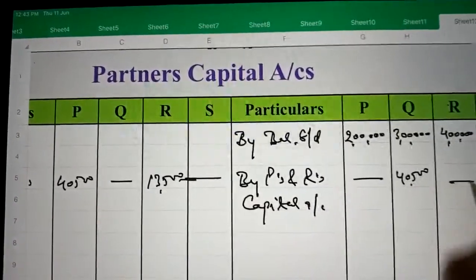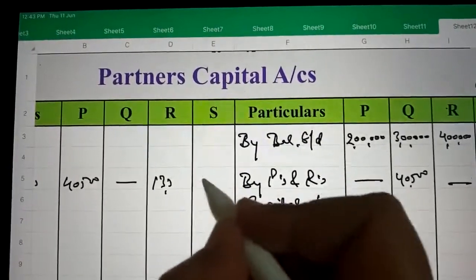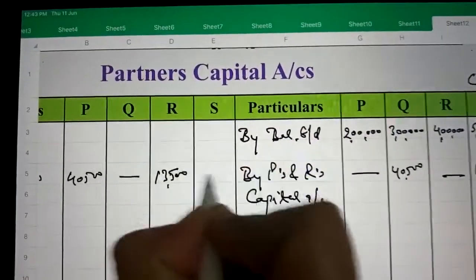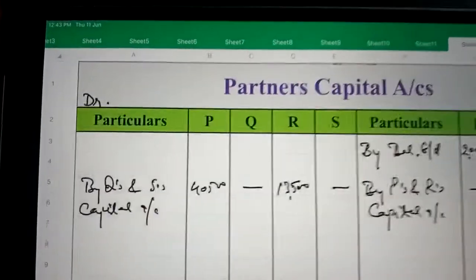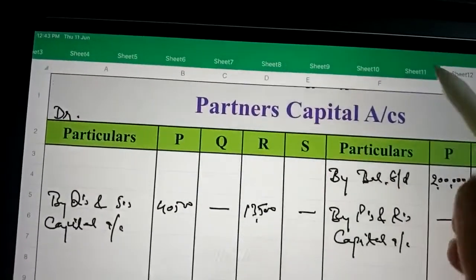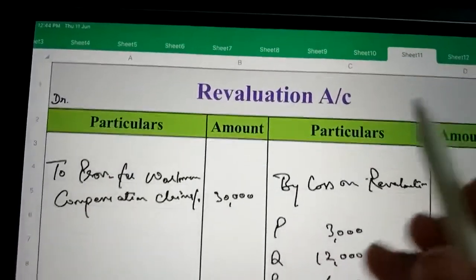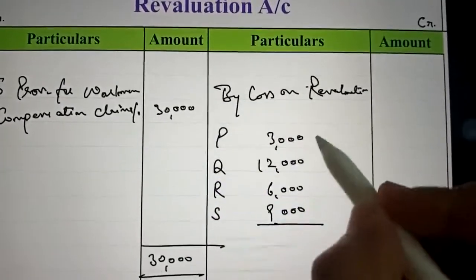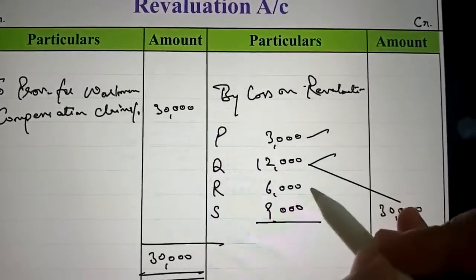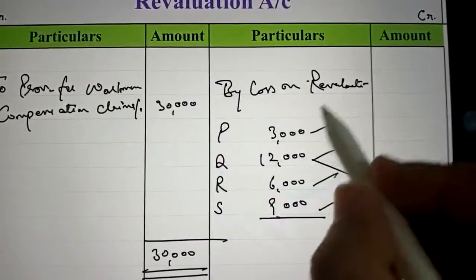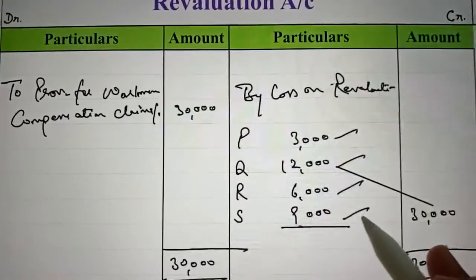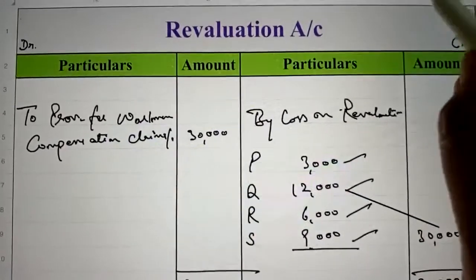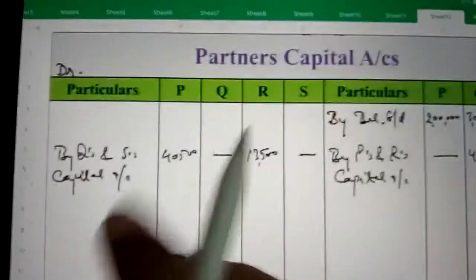So here it will be 13,500. And next we come to the revaluation account. In the revaluation account there is a loss, and the loss is 3,000, 12,000, 6,000 and 9,000, and it always appears on the debit side of the partners' capital account. Loss will appear on the debit side.